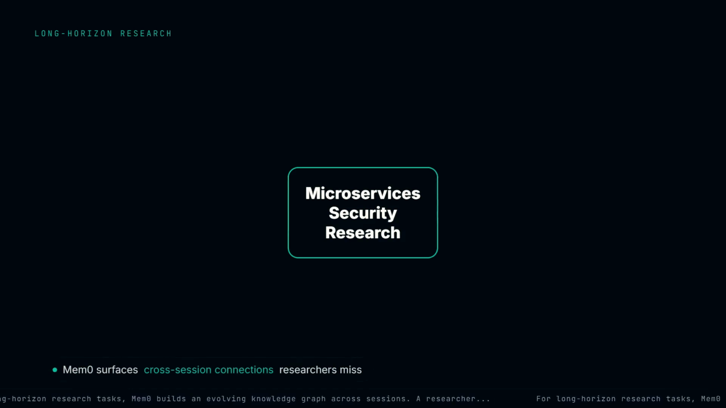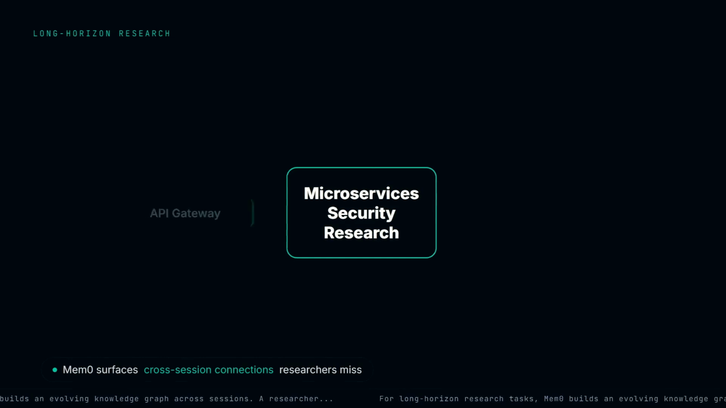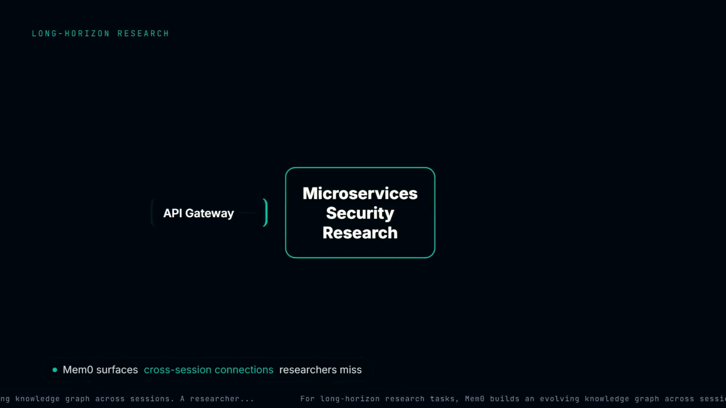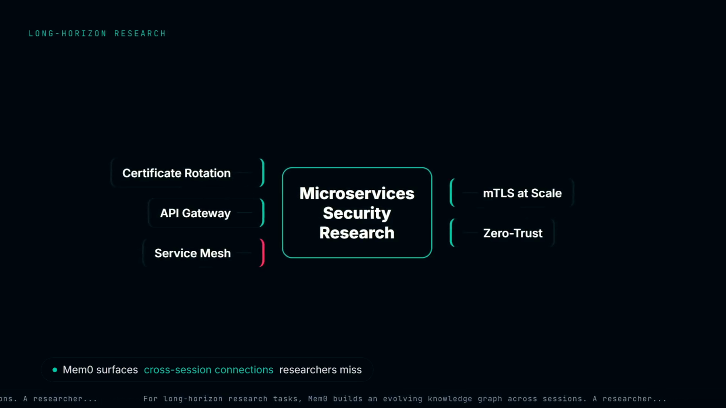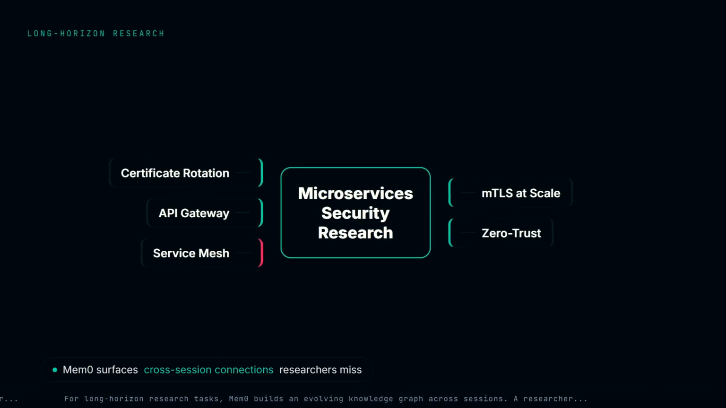For long-horizon research tasks, Mem0 builds an evolving knowledge graph across sessions. A researcher asking 20 questions over 2 weeks gets an agent that connects day 3's certificate rotation question to day 8's mTLS scaling problem, surfacing a non-obvious link the researcher hadn't made yet.